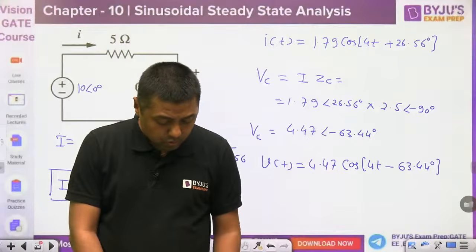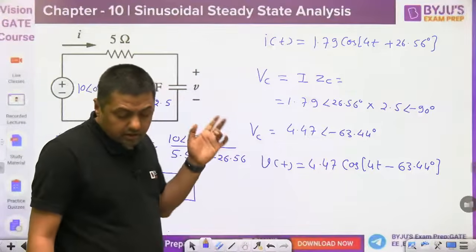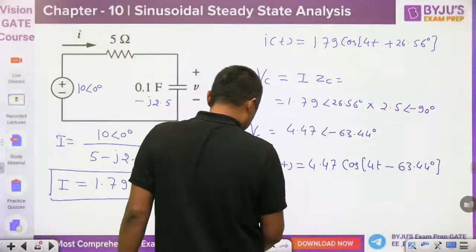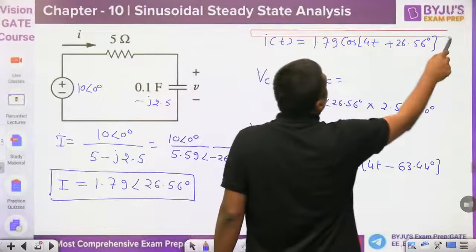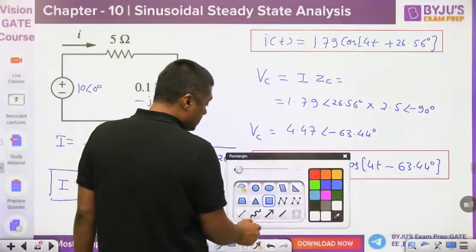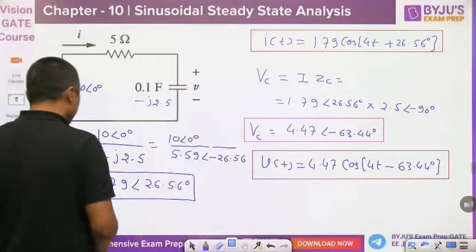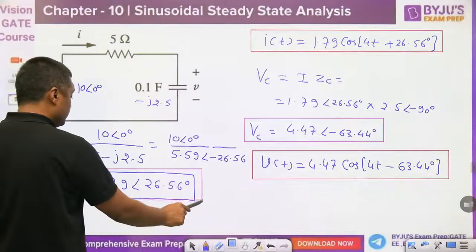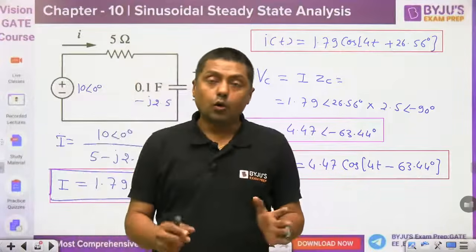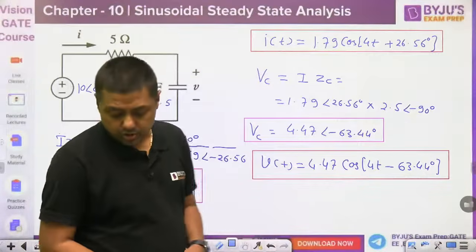We have a number of questions, so try to practice some more. This is the question number, and this is the answer: 1.789 and 63.43, so approximately you will get this answer. Any doubt? This is the answer in the time domain, and these other answers are in the frequency domain. The pink one is in the frequency domain. That is the difference between time domain and frequency domain. Next, a very simple question; you can expect this type of 2-mark question.